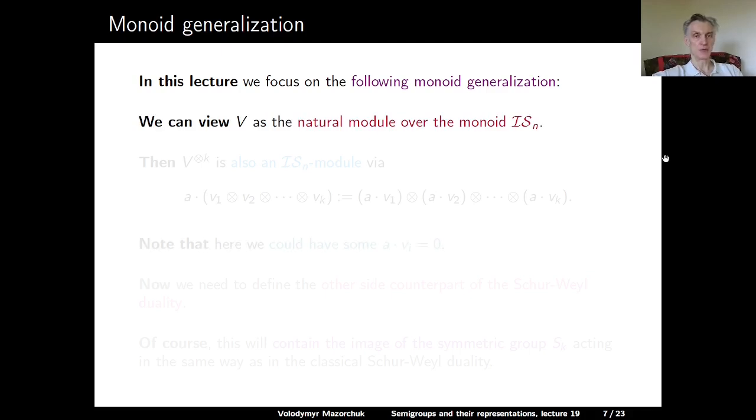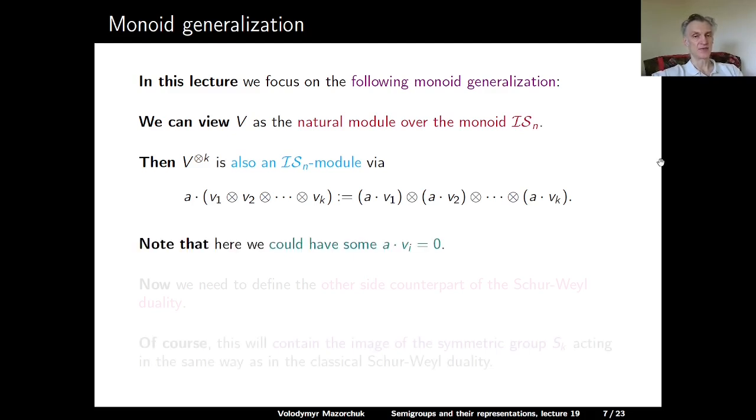So in fact we can view our module V as a natural module over the symmetric inverse monoid ISN. Then V to the tensor power k is also an ISN module via the diagonal action. So A acts on the tensor V1, tensor V2 and so on by acting on each component. Note that here we might have that A applied to Vi is 0 because A is an element of the symmetric inverse semigroup. So if some i is not in the domain of A, then A applied to Vi will be 0. And now we want to define what acts on the other side.